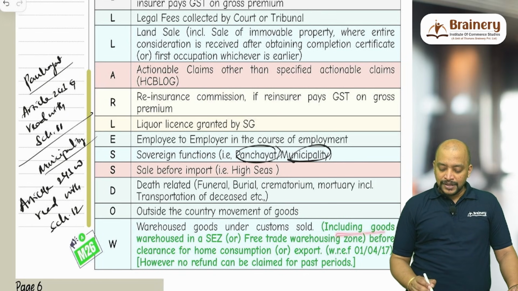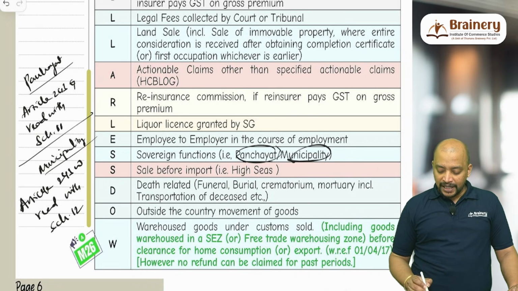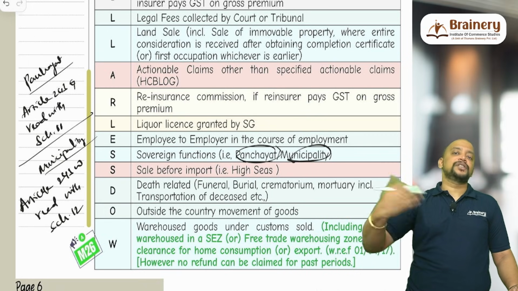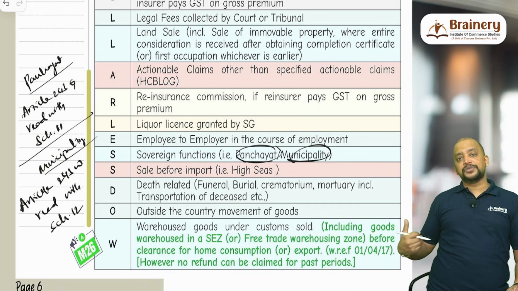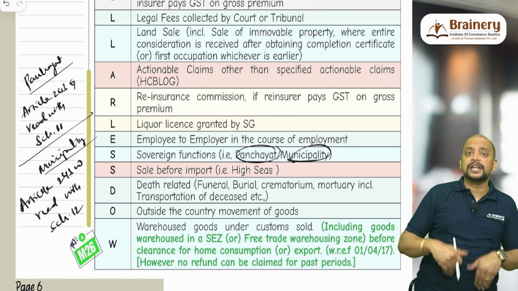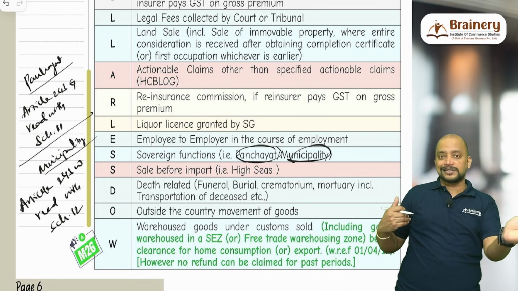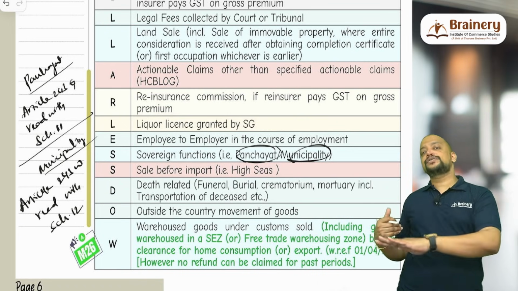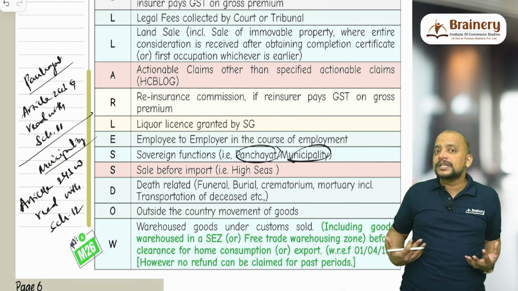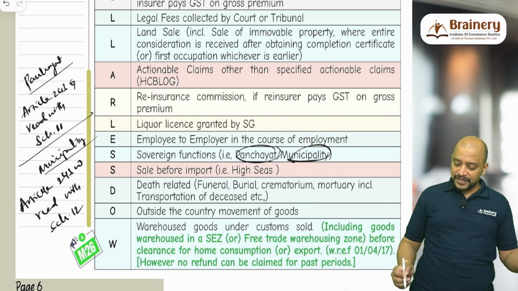So including goods warehoused in SEZ or free trade warehousing zone before clearance for home consumption or export. So before clearance for home consumption or export, we transferred. What if we have cleared it for home consumption and then we have made sale? Then we are called the importer. Anyhow we would have paid the customs duty. When we are clearing it from the warehouse, either the warehouse can be under customs, or under SEZ, or under FTWZ. When the person who is depositing is clearing it for home consumption, he needs to pay customs duty. Subsequently when he makes a sale, that will be covered under supply. That is with respect to this.